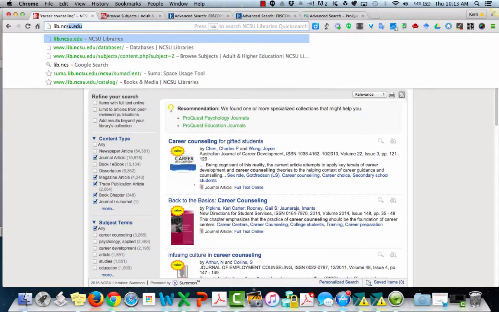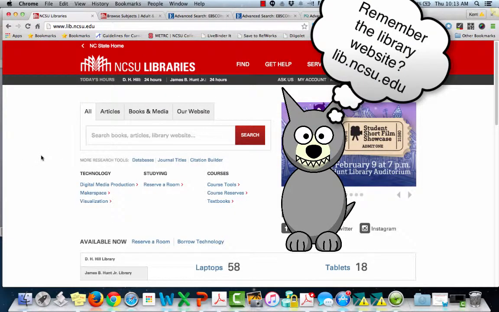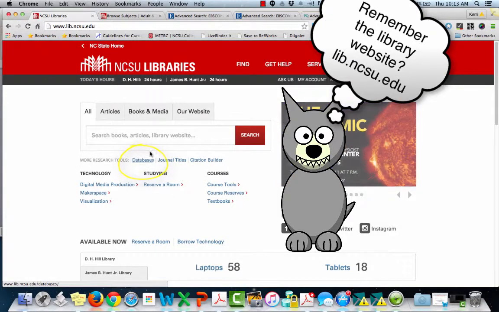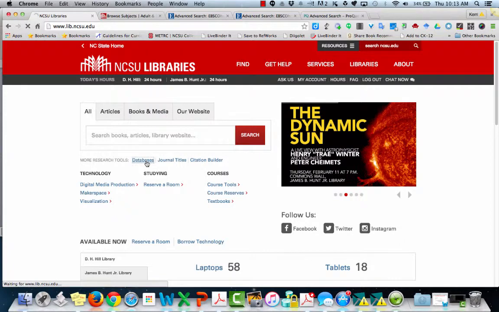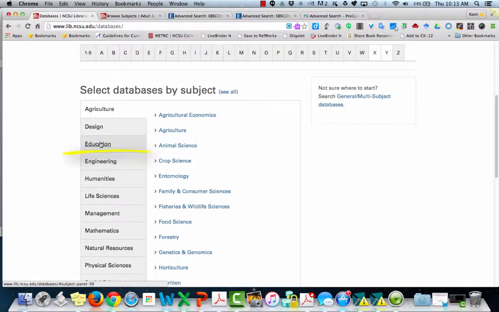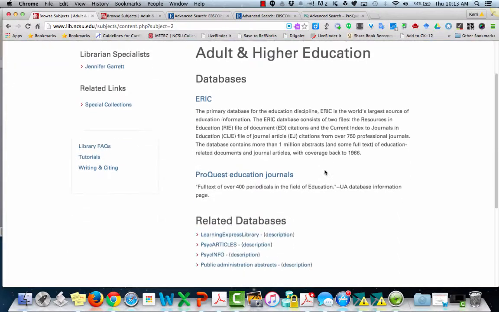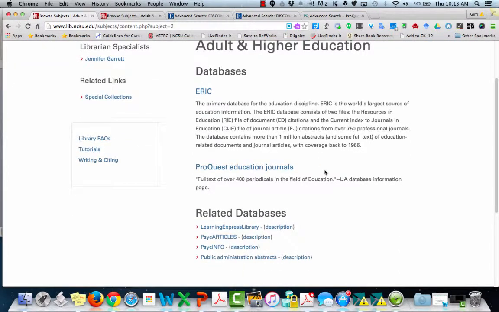I'm now going to go back to the library website, and this time I'm going to look for the databases that can specifically help in education and counseling research. So I'm going to select this database tab here, and then after I've selected database, I'm going to scroll down to the topics, the subjects, and choose education. Once there, I'll choose adult and higher education, and the three databases that we recommend using for these projects are ERIC, ProQuest Education Journals, and PsycInfo.